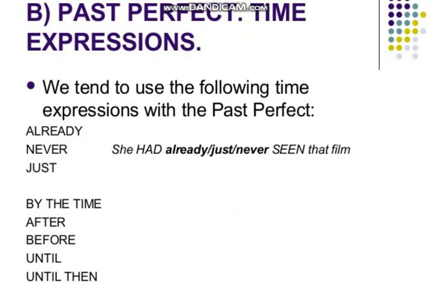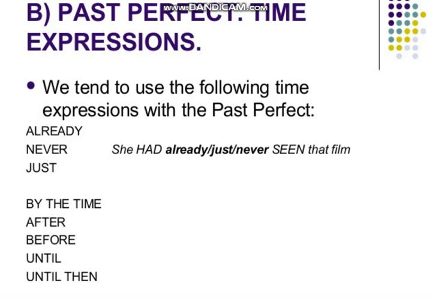Let's discuss some uses of it, that is, how we express time frame and time expressions. In past perfect tense, how do we express time? We tend to use the following time expressions with the past perfect. We use expressions like already, never, just, by the time, after, before, until then. Look at it: she had already, or she had just, or she had never seen that film.